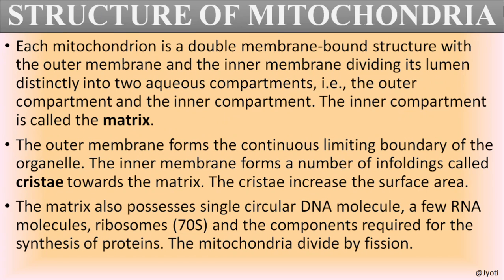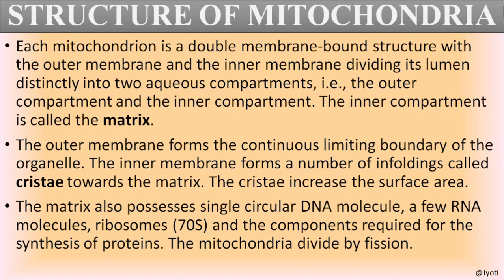Now let us discuss the structure of mitochondria. The mitochondria is a double membrane bound structure. I'll show you the picture. The two membranes are the outer membrane and the inner membrane. These two membranes divide the lumen of mitochondria into two compartments, the outer compartment and the inner compartment. The inner compartment is called the matrix.